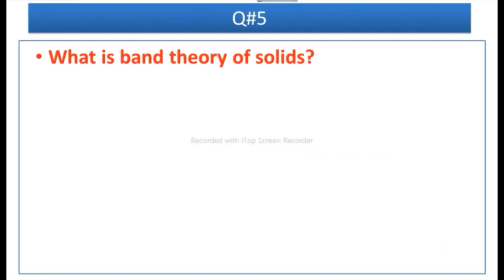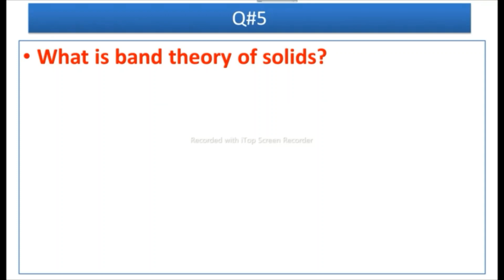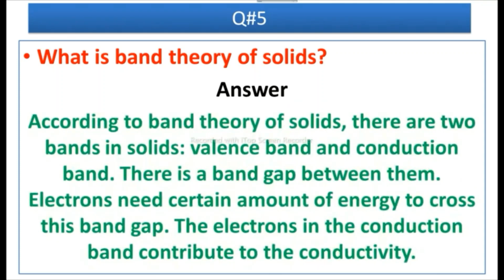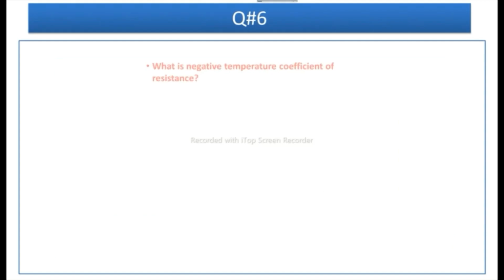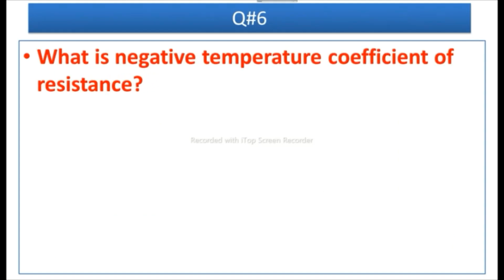Question number 5 is, what is band theory of solids? Answer is, according to band theory of solids, there are two bands in solids, valence band and conduction band. There is a band gap between them. Electrons need a certain amount of energy to cross this band gap, and the electrons in the conduction band contribute to the conductivity. Question number 6 is, what is negative temperature coefficient of resistance?